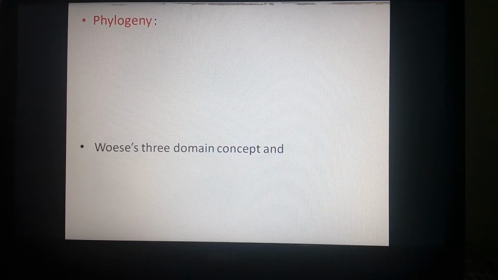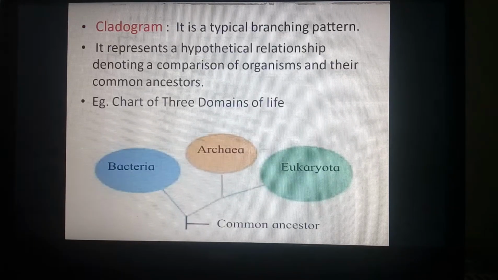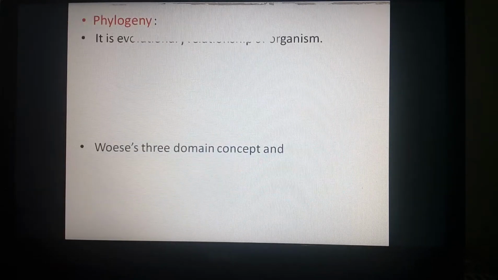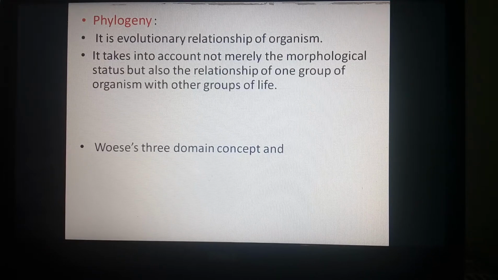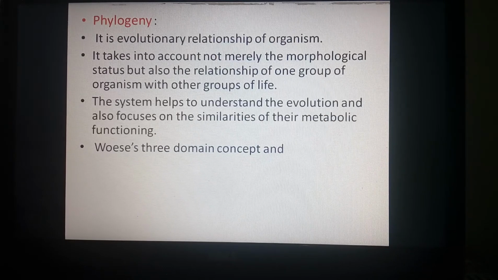The next one, phylogeny. In the case of phylogeny, it is the evolutionary relationship of organisms. It takes into account not merely the morphological status but also the relationship of one group of organisms with other groups of life.